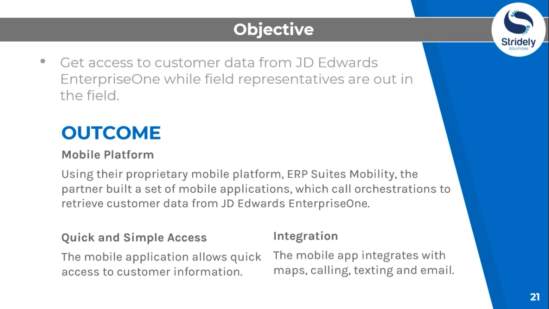The partner built a set of mobile applications which call orchestrations to retrieve the customer data from JD Edwards Enterprise One. The mobile application allows quick and simple access to customer information like physical address, who's who, email addresses, phone, as well as the ability to add new contacts or edit existing ones as well. The mobile app integrates with maps, calling, texting, and email very easily.